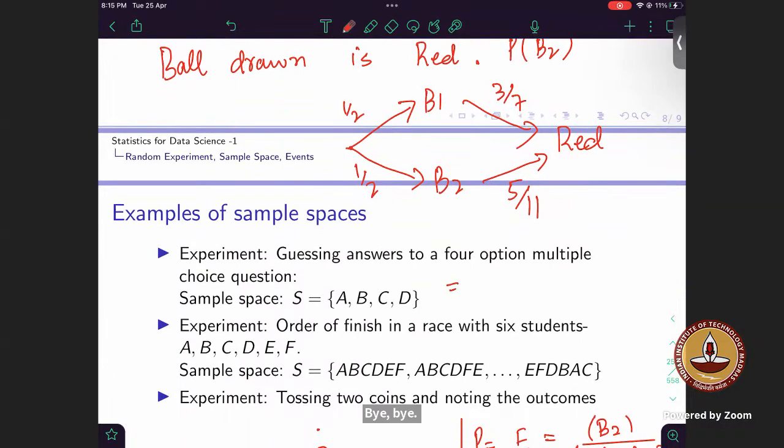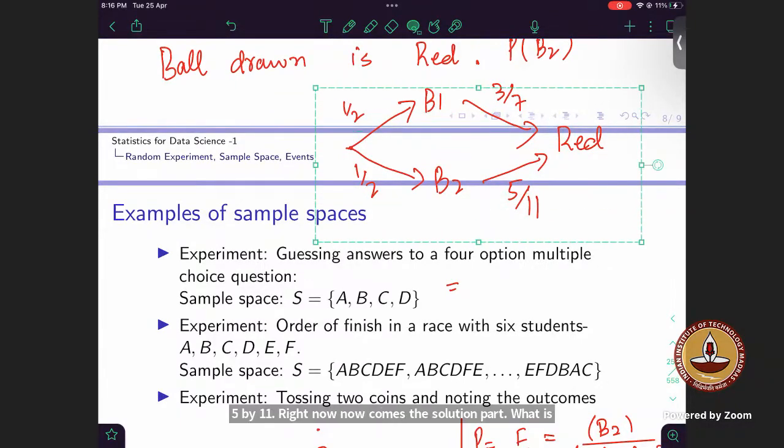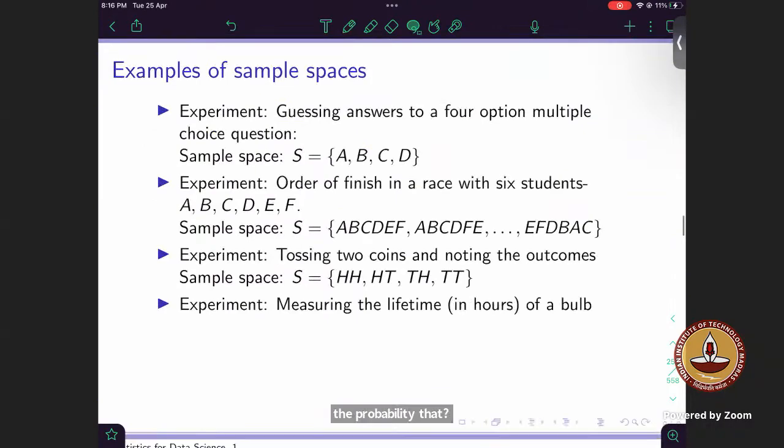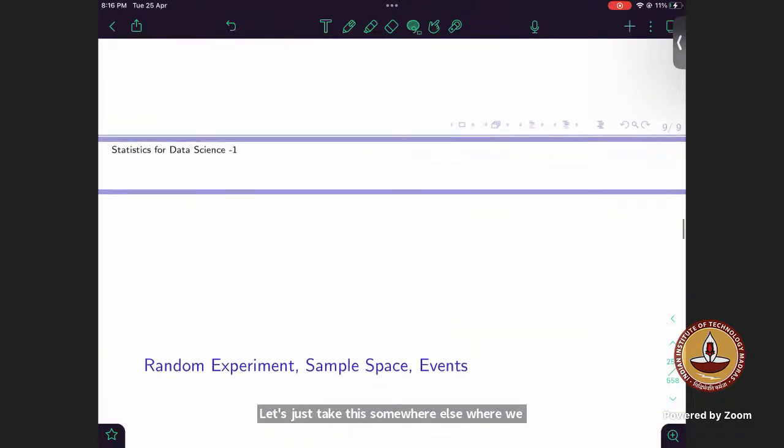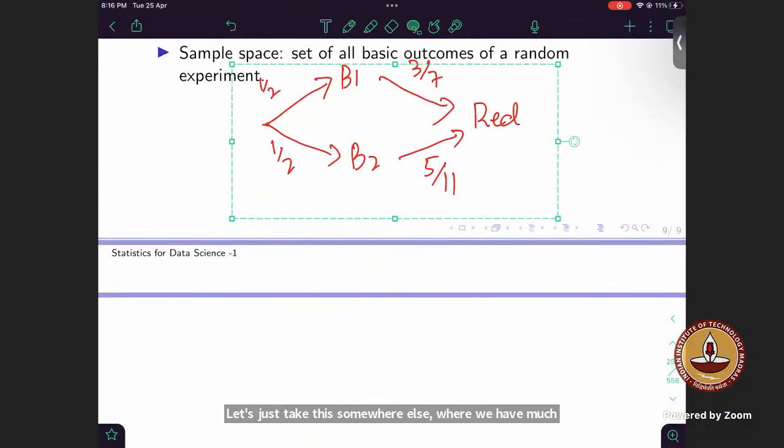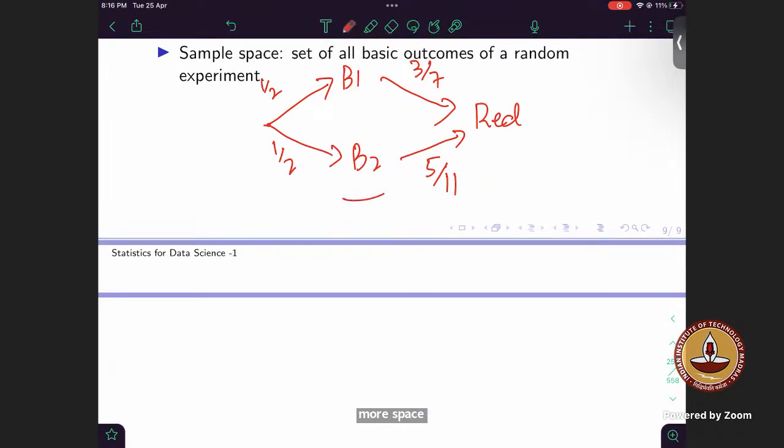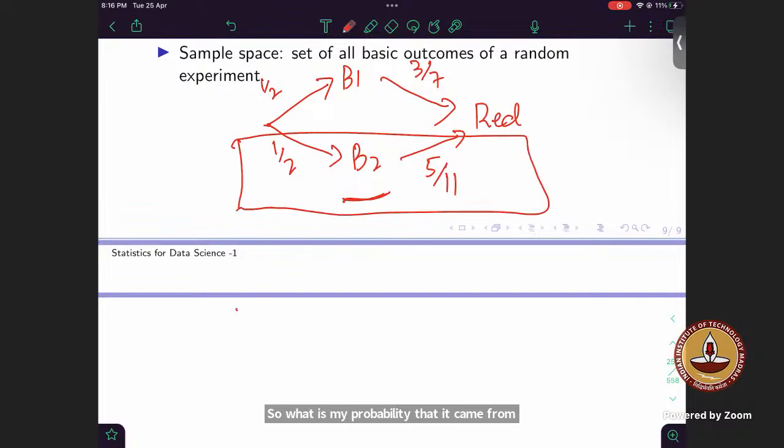Let's take this somewhere else where we have much more space. So what is my probability that it came from bag 2? What are my favorable cases? This branch basically: 1/2 into 5/11, right? This is the probability that it came from bag 2.